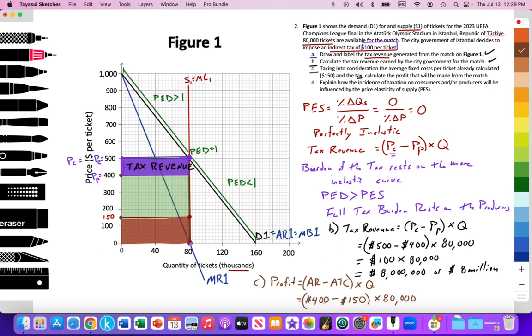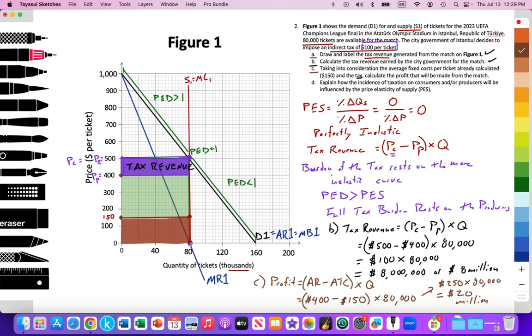So that works out to 400 minus 150 is 250. So we're going to continue over here. $250 of profit per ticket multiplied by 80,000 tickets. And the profit will be $20 million in this case. $20 million of profit. So this green boxed area is reflective of the profit margin generated by the firm offering these tickets for this match. $150 going down to zero.